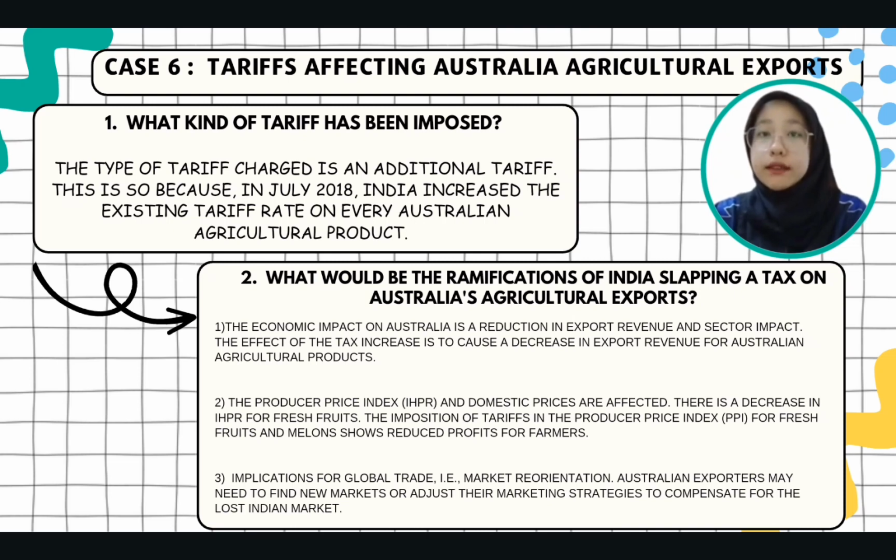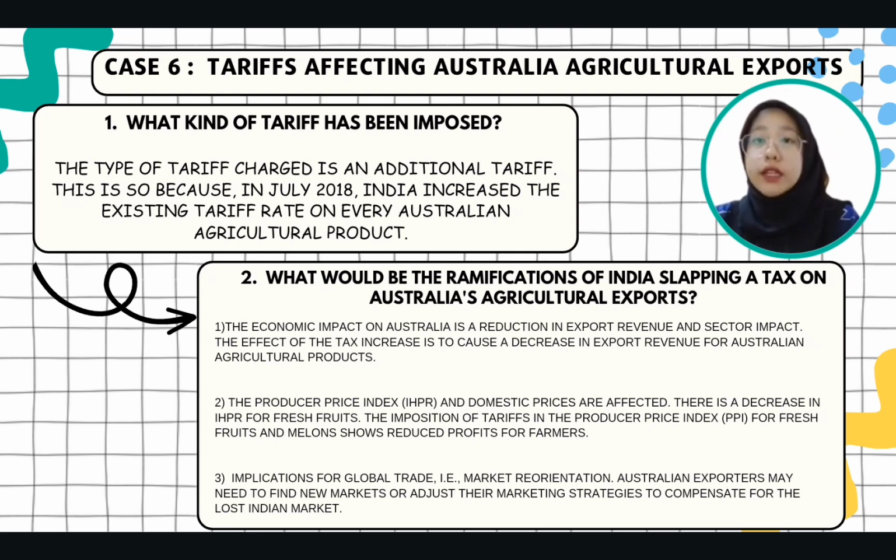The question 1, what kind of tariff has been imposed? The type of tariff charged is additional tariff. This is so because in July 2018, India increased the existing tariff rate on every Australian agriculture product. Okay, next question 2. What would be the ramification of India slapping a tax on Australian agriculture export?